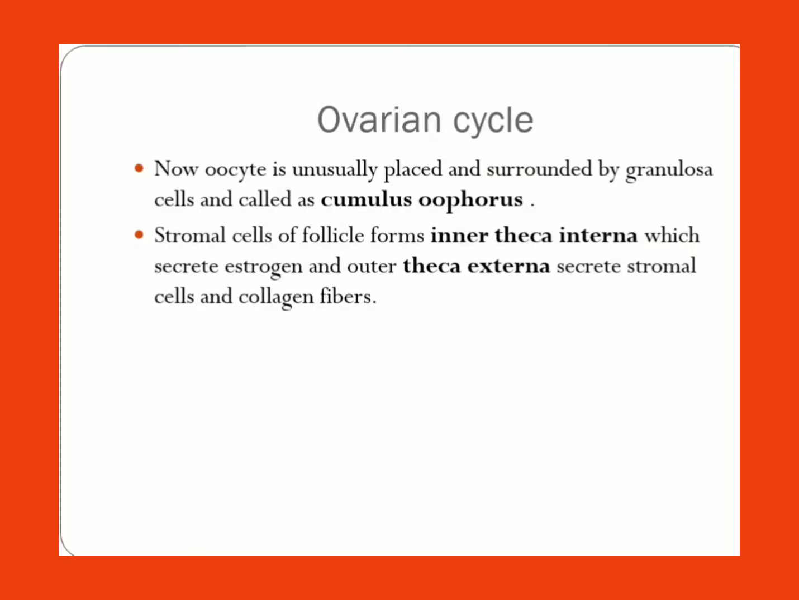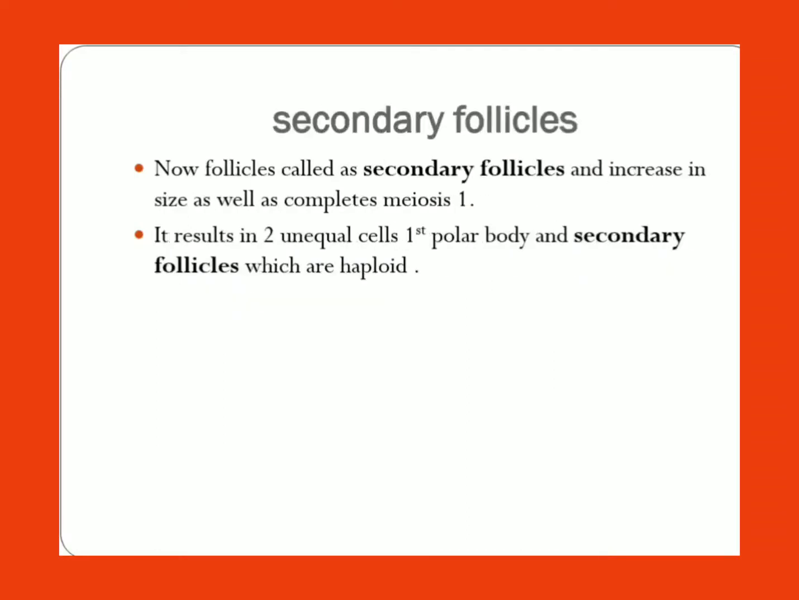Stromal cells of the follicle form inner and the outer layers. Inner is called theca interna, which will secrete the estrogen hormone. Outer theca externa will secrete the stromal cells and collagen fibers, which is present in the ground tissue, right? So now follicles, after forming these layers we are calling it secondary follicle, and increase in size, and also it will complete the meiosis 1.